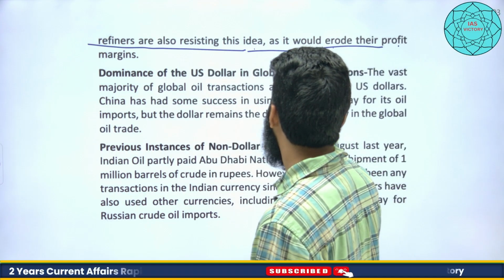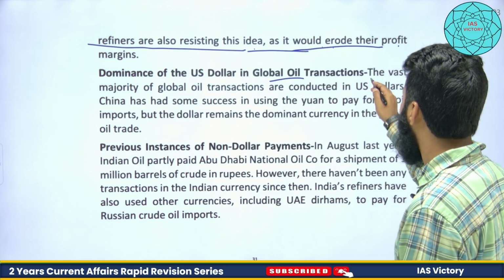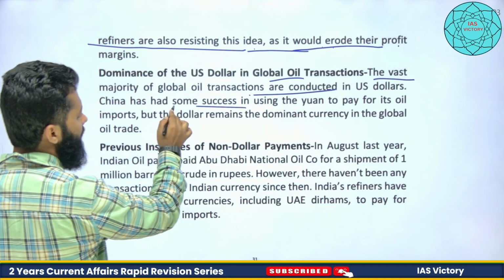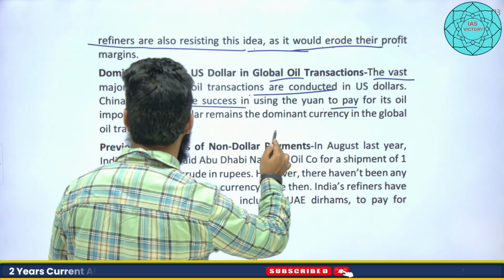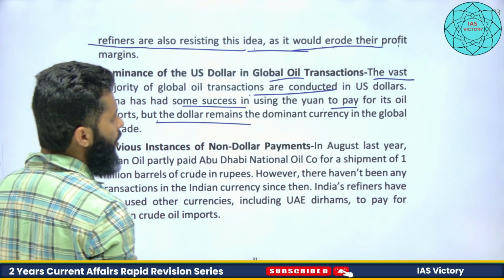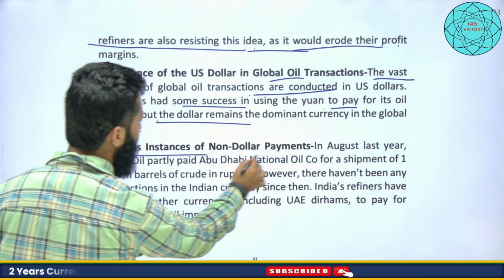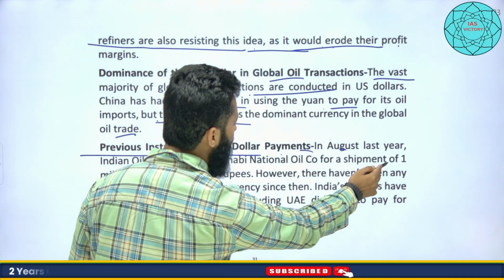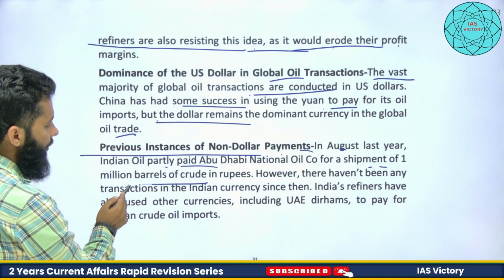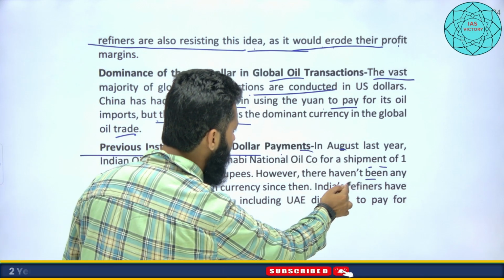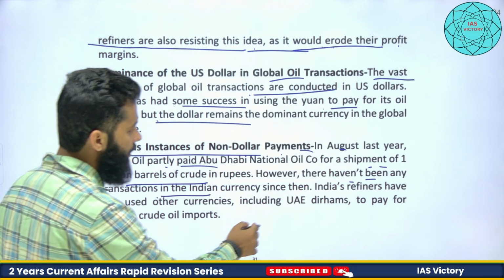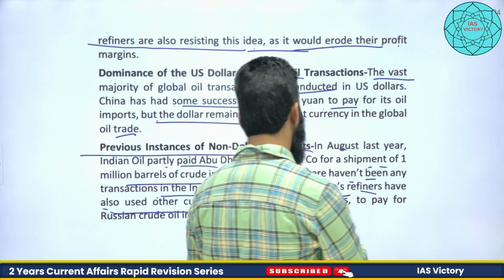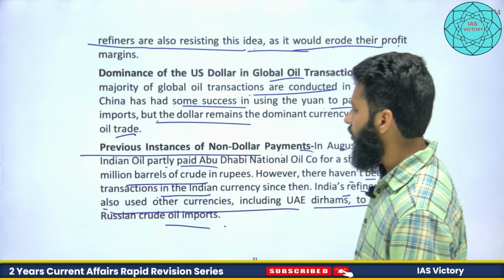Dominance of US dollar in global oil transactions. This we already understand. The vast majority of global oil transactions are conducted in US dollar. China has had some success in using the yuan to pay for its oil imports, but the dollar remains the dominant currency. This is one thing. Previous instances of non-dollar payments. In August last year, Indian Oil partly paid Abu Dhabi National Oil Corporation for a shipment of 1 million barrels of crude oil in rupees. However, there haven't been any transactions in the Indian currency since then. So India's refiners have to use other currencies, using UAE dirhams to pay for Russian crude oil, right?